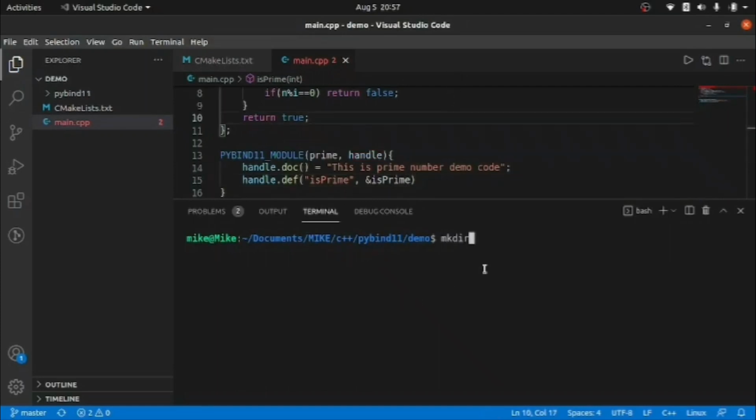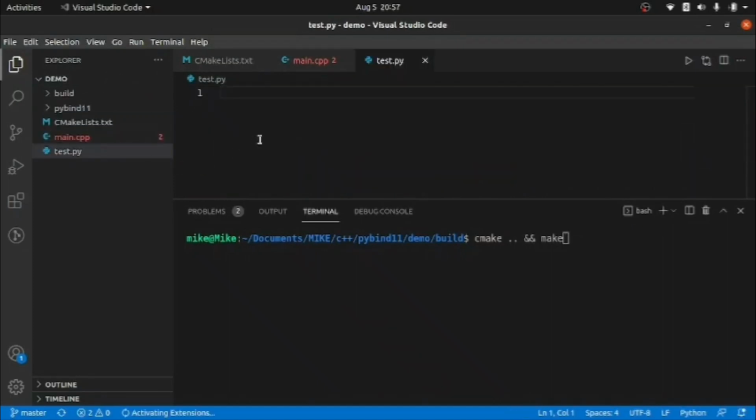Let's make a directory of build so that we can build this package. So build, clear it, cmake, then we have to make it also. Okay, we don't have a file of Python. Let's make a file of Python as well, test.py, and here we are going to import the file, guys.